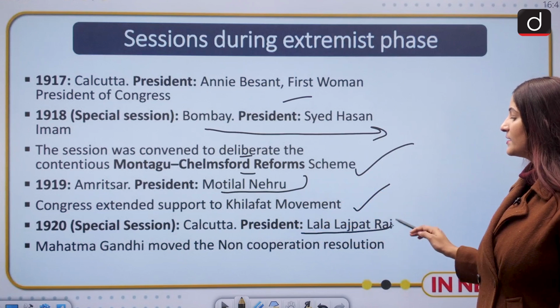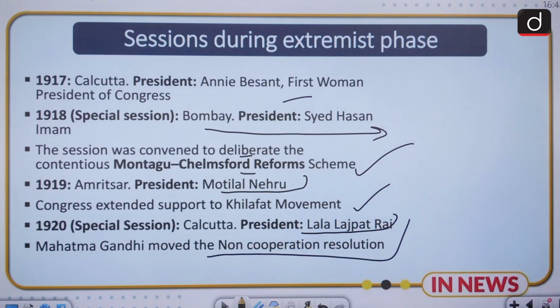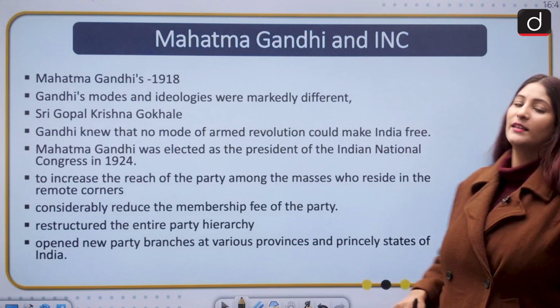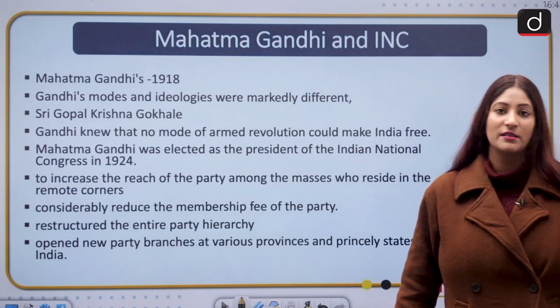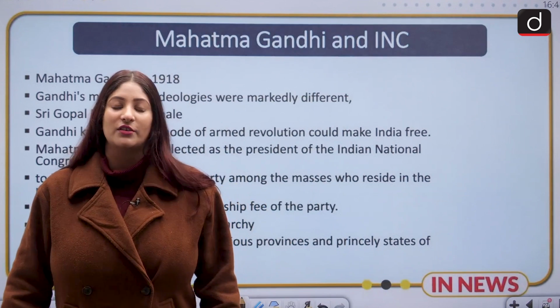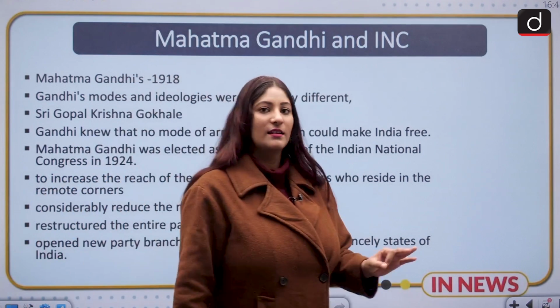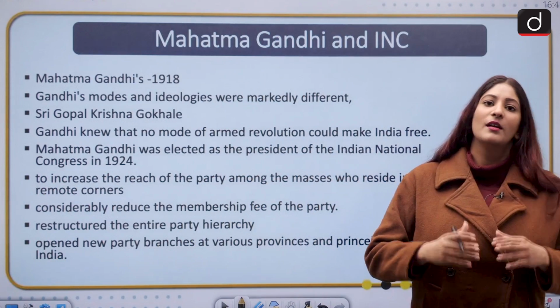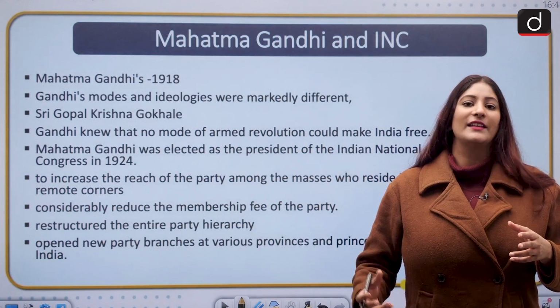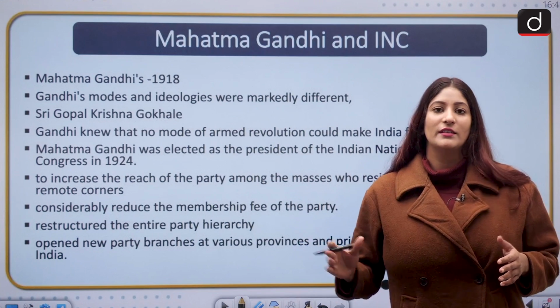1920 Calcutta, President was Lala Lajpat Rai. Mahatma Gandhi moved the non-cooperation resolution here. Also, Mahatma Gandhi's importance can never be undermined. You are going to think during this session from the perspective of the exam and not any party. So please set aside all the contentious political words that have been fed to India over the years.